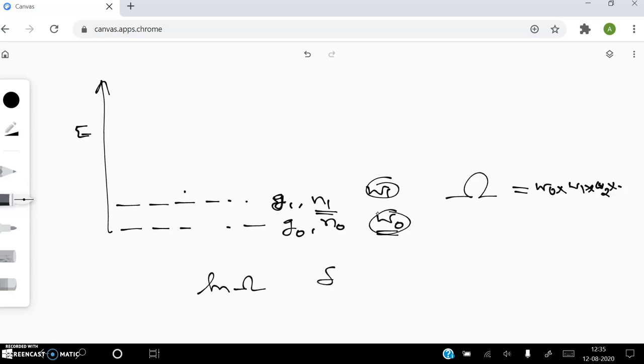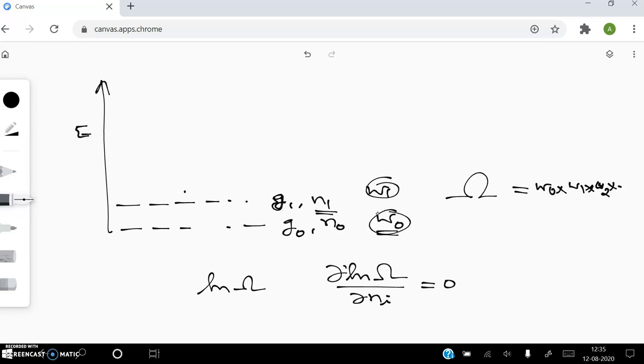This is the general method you know: take ln omega, differentiate with respect to the number of particles in the ith level, then put that value equal to 0.